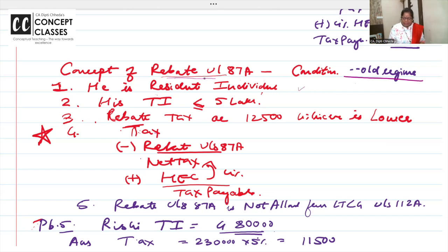He is a resident individual, and total income is up to 5 lakh. Rebate will be whatever tax you have calculated or 12,500, whichever is lower. Resident individual, total income up to 5 lakh: rebate is the tax amount or 12,500, whichever is lower.